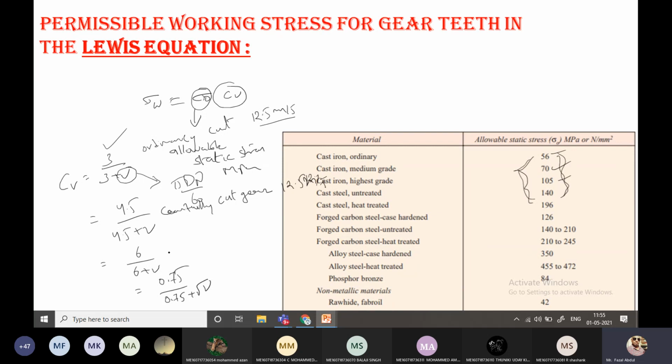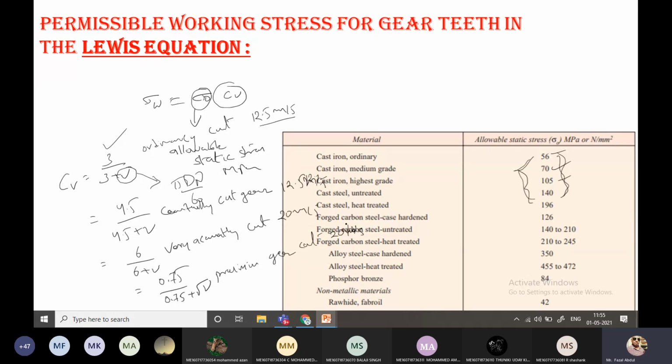And this 6 plus V is for very accurately cut gears, with velocity up to 20 meter per second. And the last one is for precision cut gears, having velocity up to 20 meter per second.